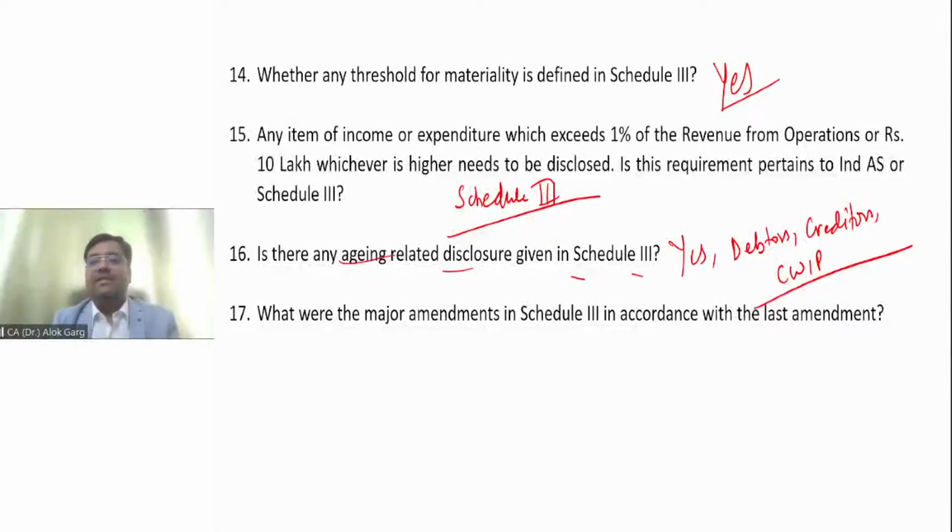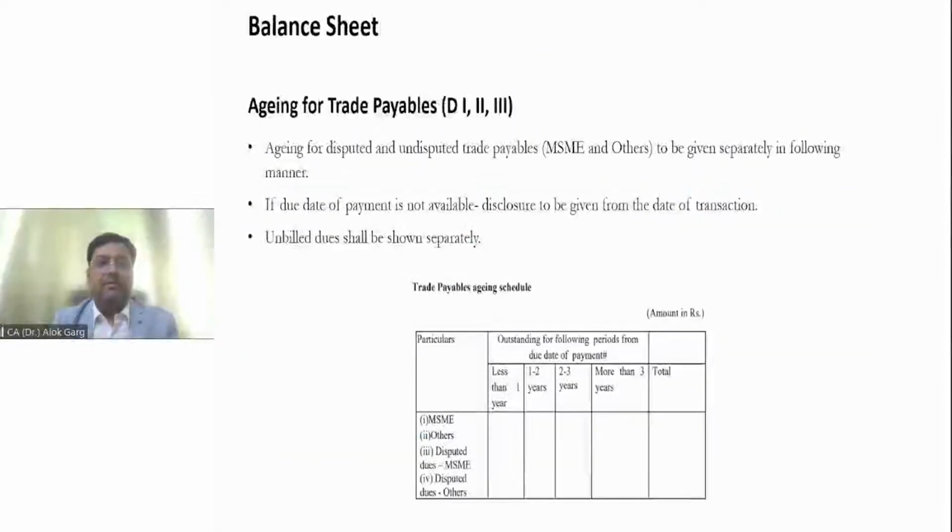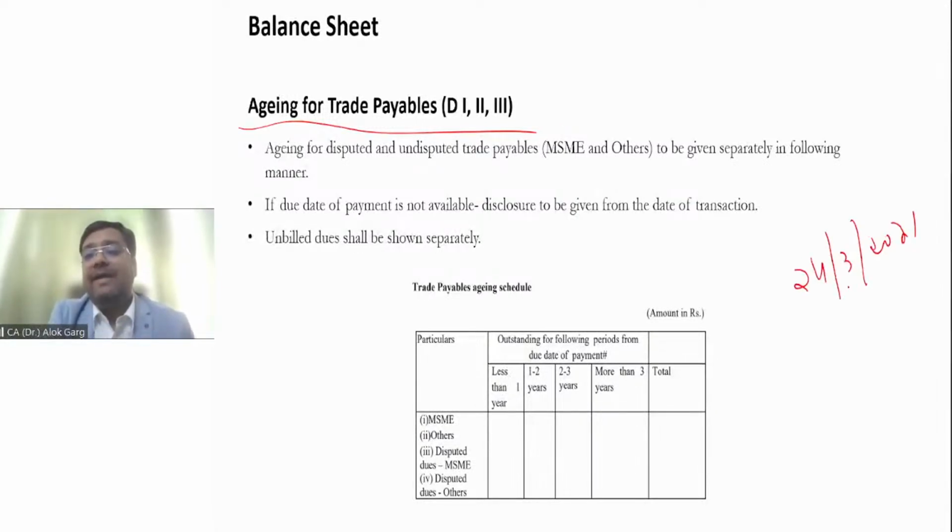Aging related disclosure is with respect to debtors, creditors, and capital work in progress. So let me show you these aging related disclosures. This is aging for trade payables. In Schedule 3, this amendment was made on 24 March 2021. So prior to financial year 21-22, this requirement was not there. And what was the requirement?